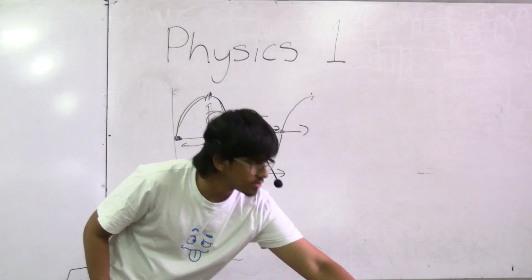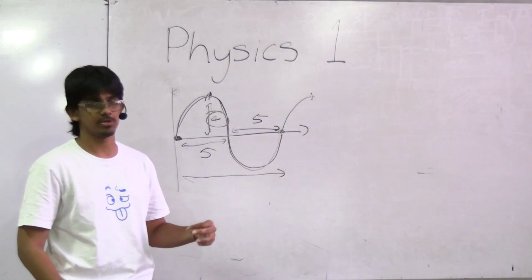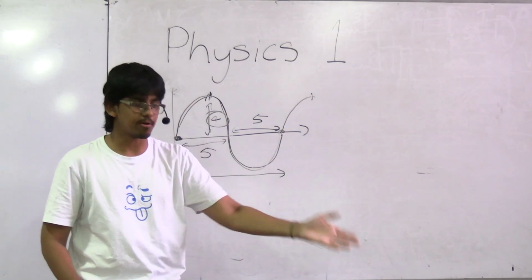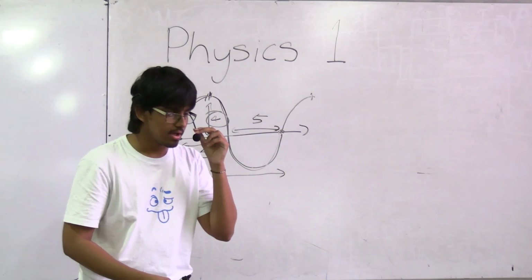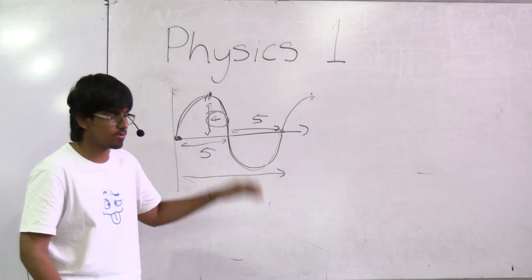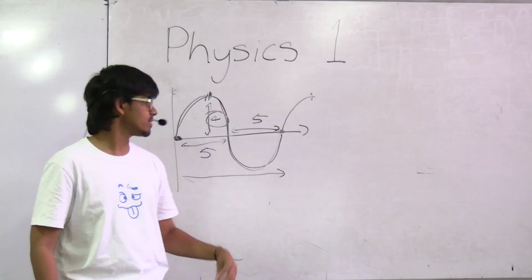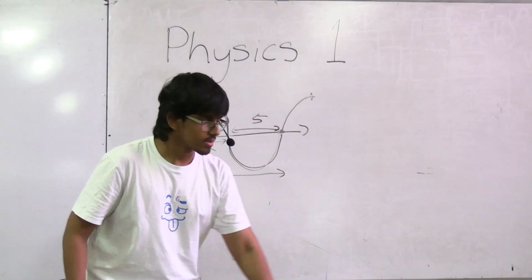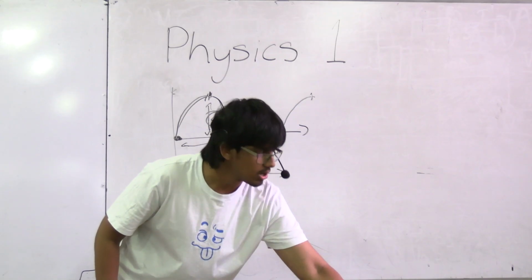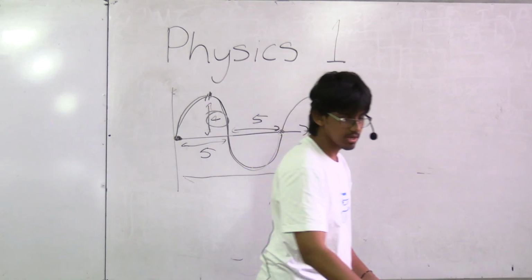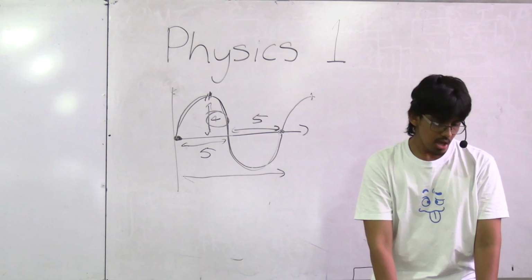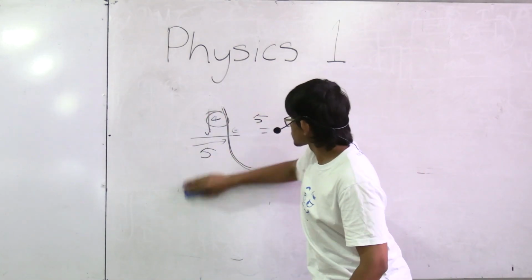So what are the options here? You've got 4 and 5 centimeters. That's wrong because we know that our wavelength is 10 centimeters. You've got 4 and 10 centimeters. That is the prime candidate for the correct option right now. You've got 5 and 4 centimeters. That's wrong because we know that our amplitude is 4. You've got 8 and 10 centimeters. Again, wrong because amplitude is 4. So your only option really becomes option number 2, which is 4 and 10 centimeters. So the answer is answer 2. Okay, so let me just erase this.